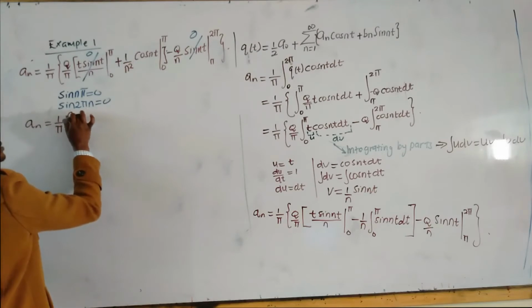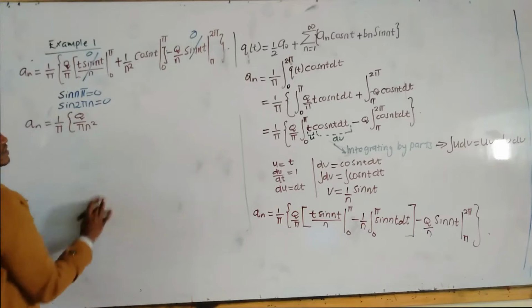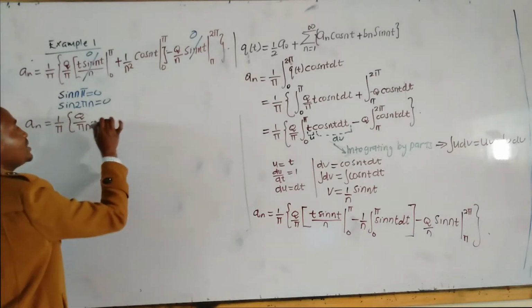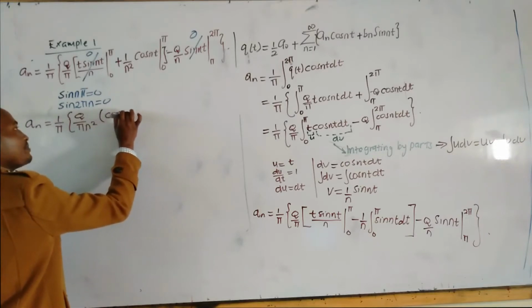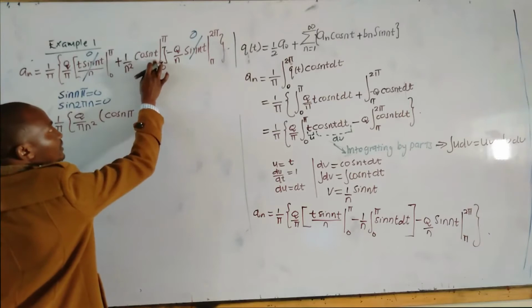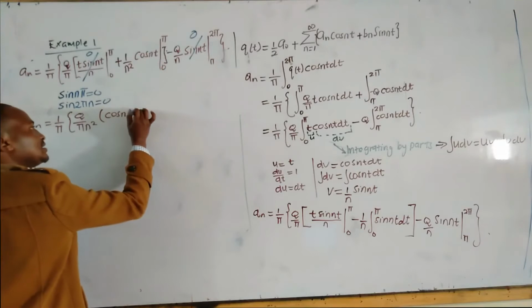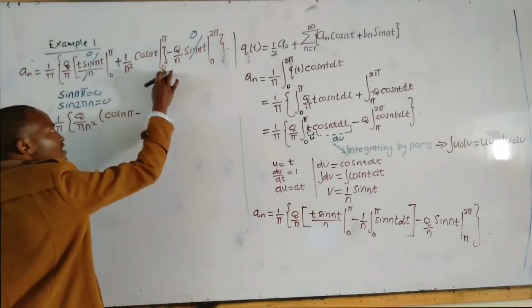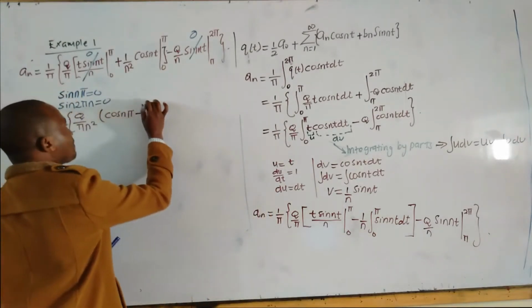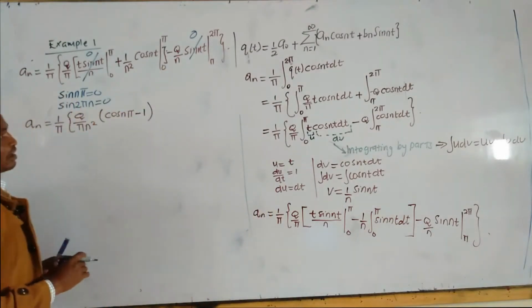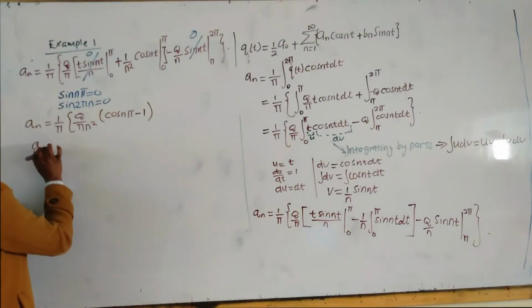It is q all over pi n squared, cos of the upper limit, cos n pi, minus the lower limit, cosine of 0. Cosine of 0 is 1, minus 1. This now will depend on the value of n.